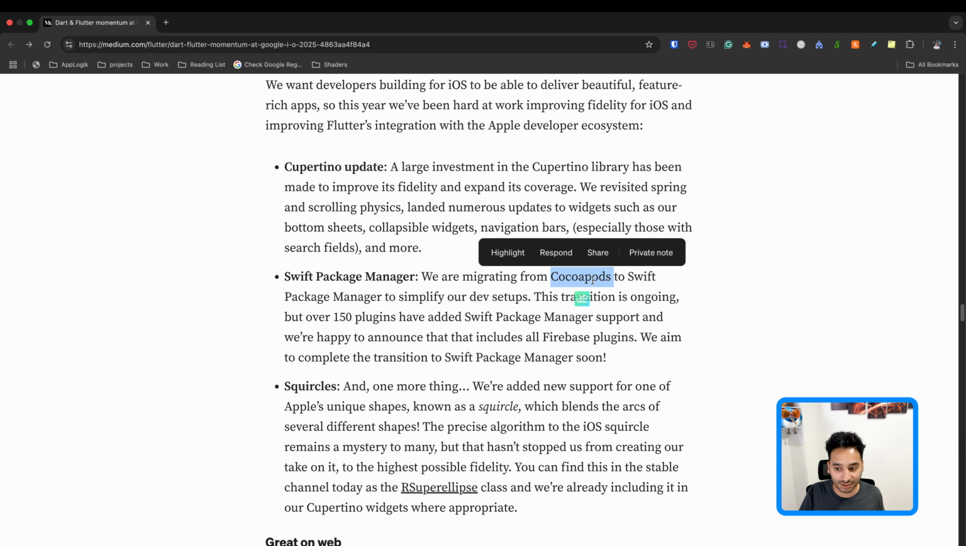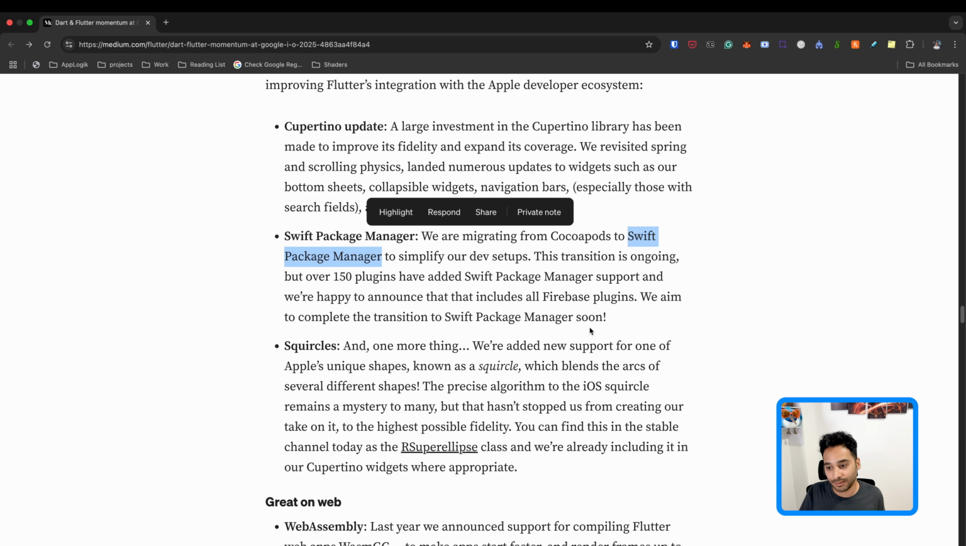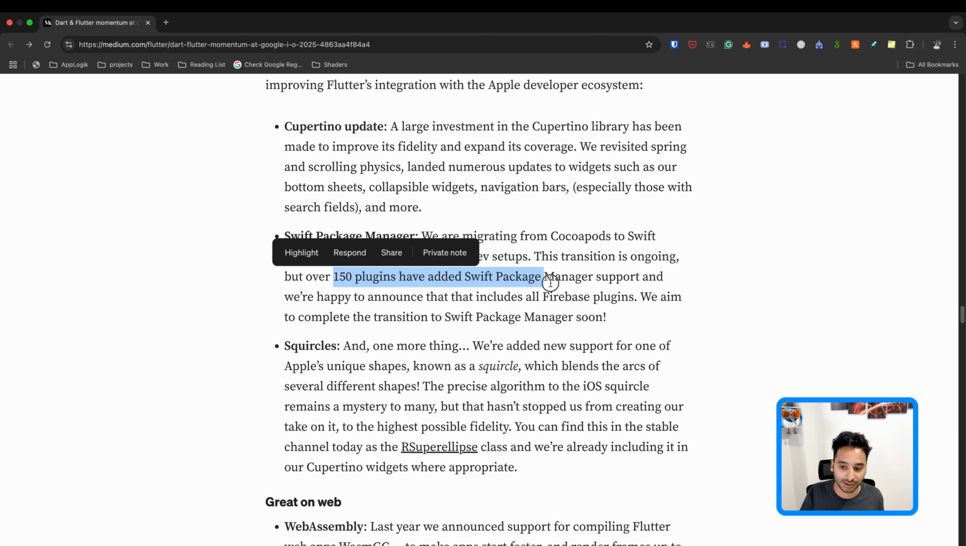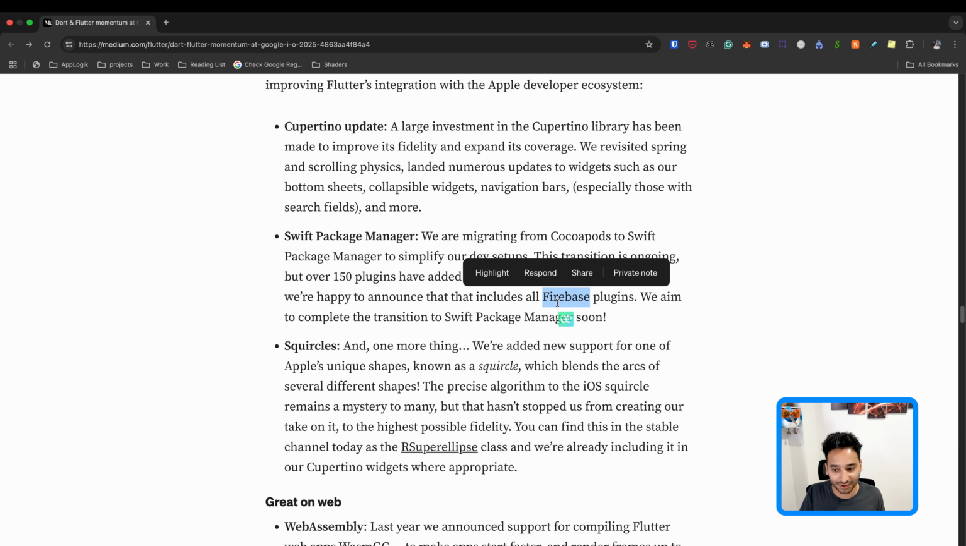So if you have worked with it, you know that it is really challenging. Using the Swift Package Manager, the new replacement for CocoaPods, everything is much simpler and easier for developers. The transition is ongoing, and over 150 plugins have been added to and supported by the Swift Package Manager. I think most of them are Firebase plugins, as you see here.